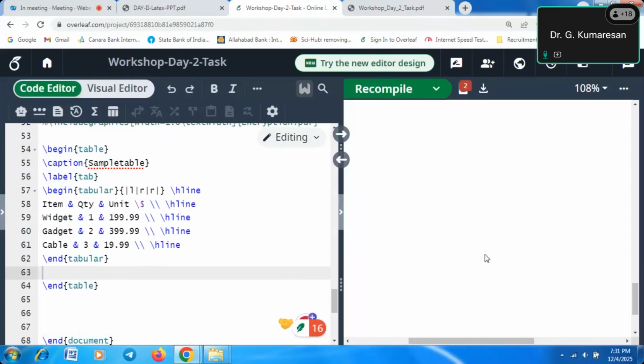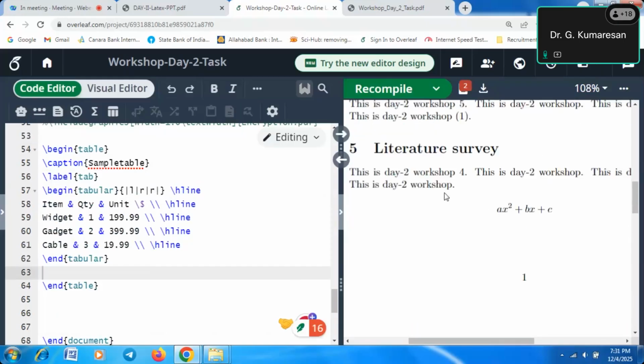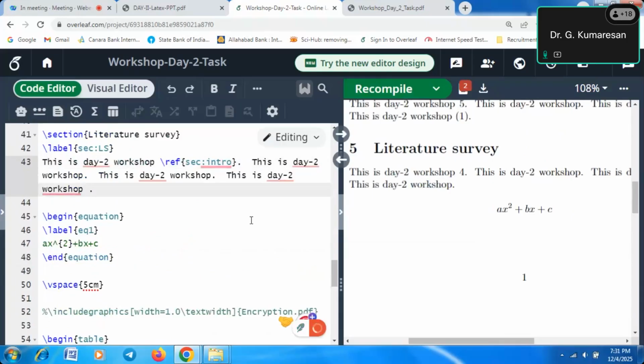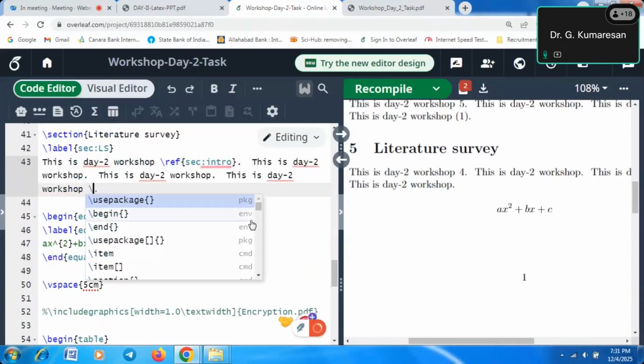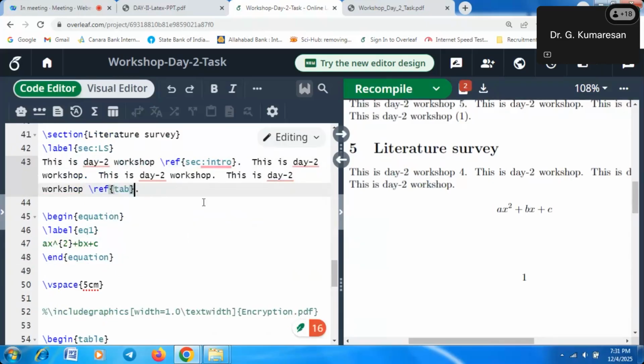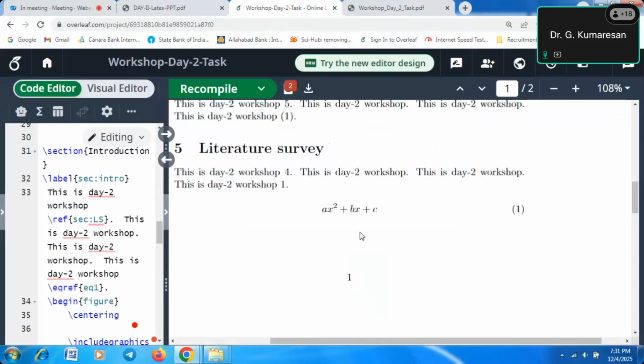I want to cite this table in some of the text. Where do I cite it? After the literature survey, inside the literature survey, at the end of the text, I have to cite. So ref, open curly brace, tab. Tab is the table name. Now let's see. After workshop, the one is coming. So this is day 2 workshop 1. This is the table name.